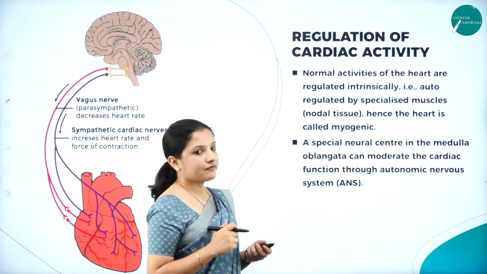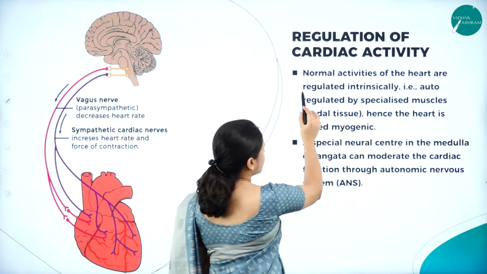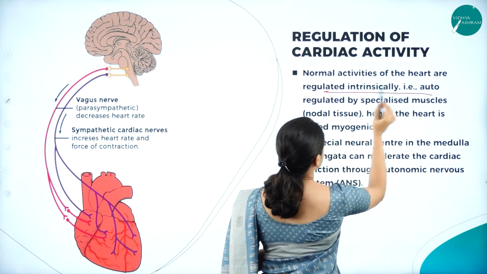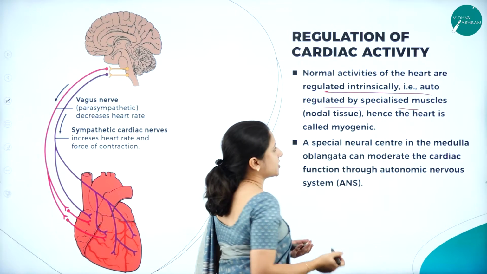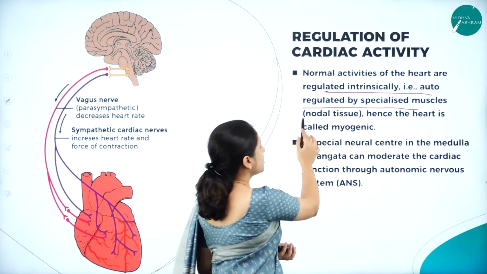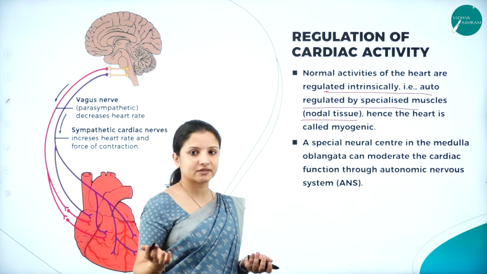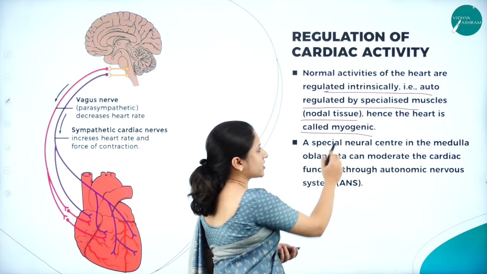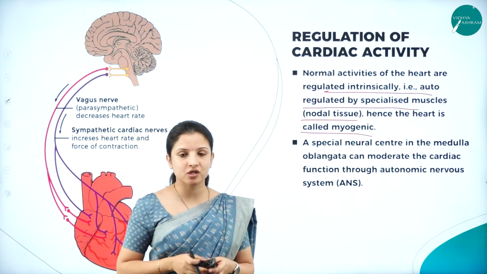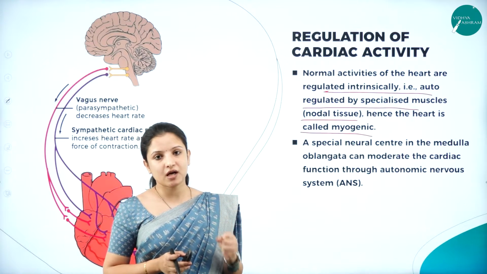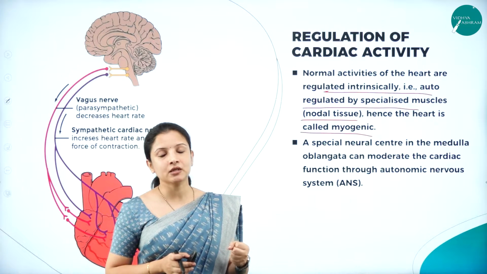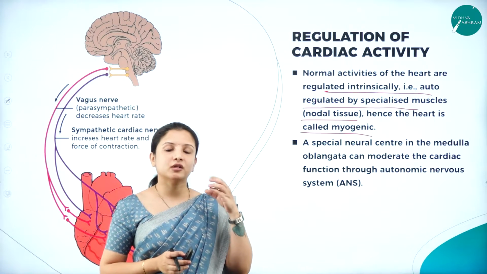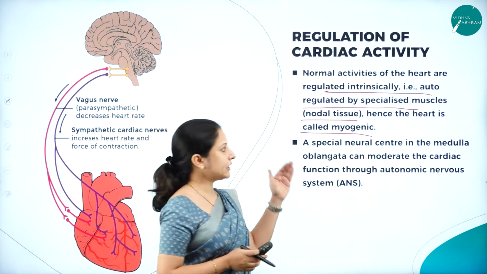So normal activities of the heart are regulated intrinsically, that is, they are auto-regulated by specialized muscles. They are the nodal tissues. What were the nodal tissues? We have studied in the previous session. So hence the heart is called myogenic. Heart is myogenic in nature. It is the cardiac muscles of the heart that actually regulate the movement of the blood, or the contraction and relaxation of the heart.